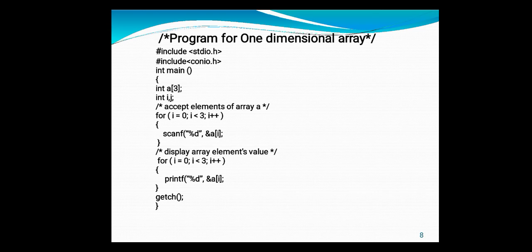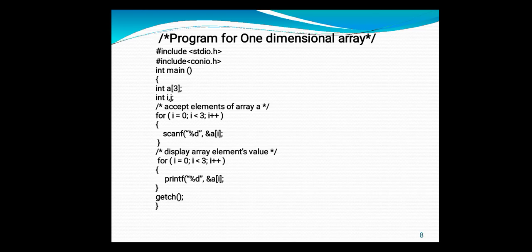Sorry, again there is a mistake in my typing. Inside the printf there is no address-of operator, because whatever values are stored inside the memory location, we do not need to give the address operator, because those values are already stored at that memory location. We only need to access them, not store them. Whenever we want to store something, we need to know where to store that value, so we require an address. For that purpose the address-of operator is used in scanf, but inside printf there is no need for it, because the values are already stored somewhere. We only need to access them.